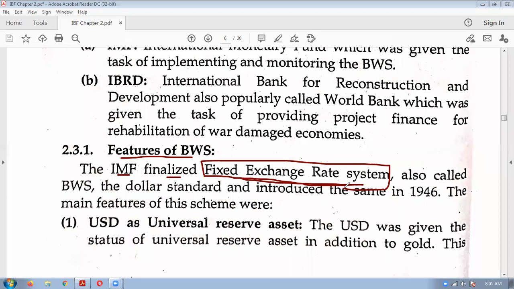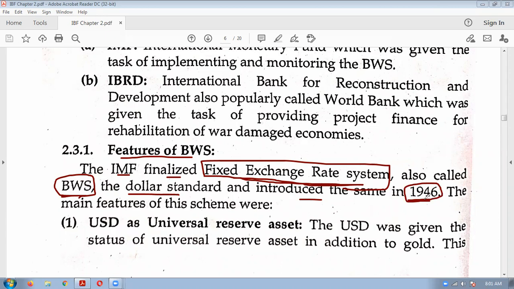The fixed exchange rate system, also called the Bretton Woods system. So after the gold standard, the system which came for exchange rate determination is known as the Bretton Woods system, the dollar standard, and it was introduced in 1946.